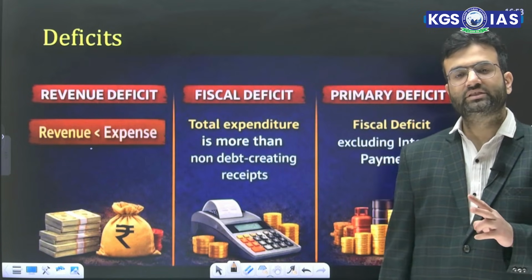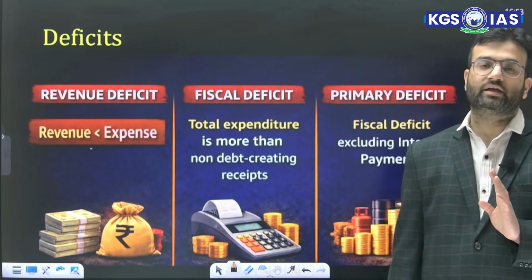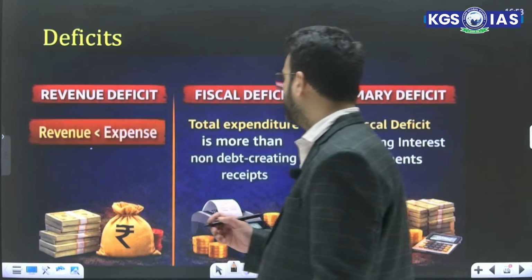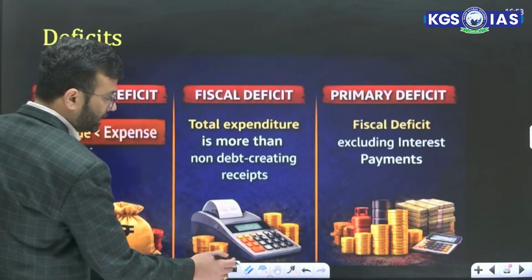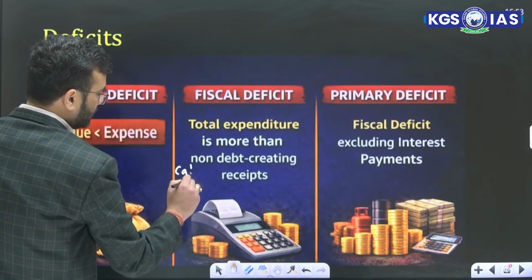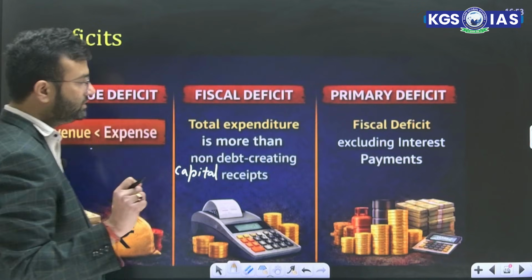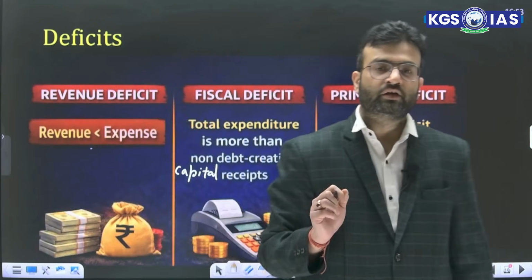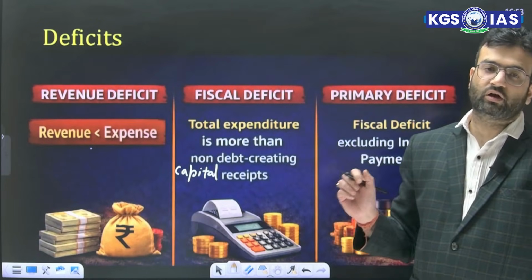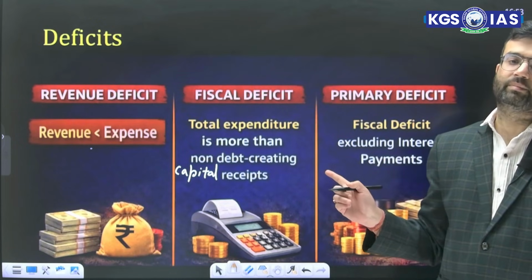What is fiscal deficit? Total expenditure is more than non-debt creating capital receipt. I'll write it down here so that it will not create any confusion for you. So what is fiscal deficit? When total expenditure is more than non-debt creating capital receipt. We will not include debt creating capital receipt here.